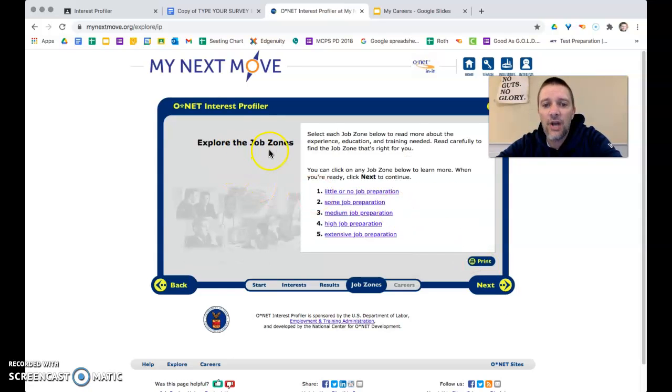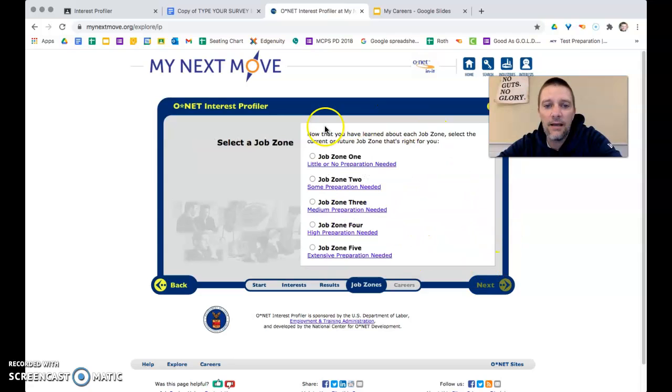So it's going to talk about job zones. They've got all their careers in here organized, from ones that need very little education or preparation all the way to ones that could even need a doctorate degree, a lot of preparation for that job. So that's how they're organized. You'll be able to see every job, but just to give you a heads up on how it's organized, that's what the job zone means.